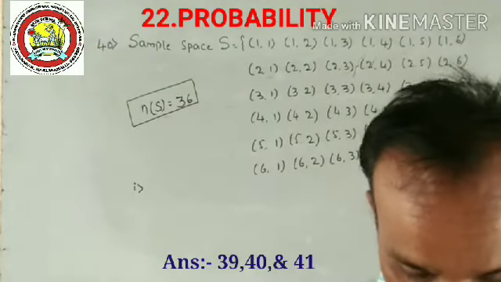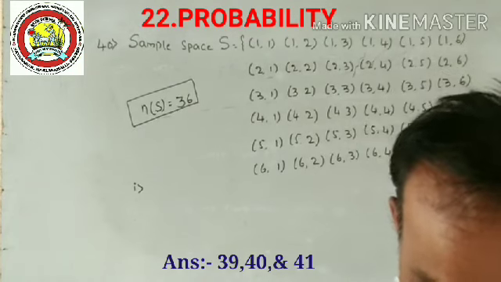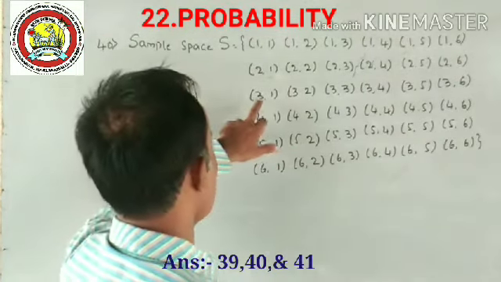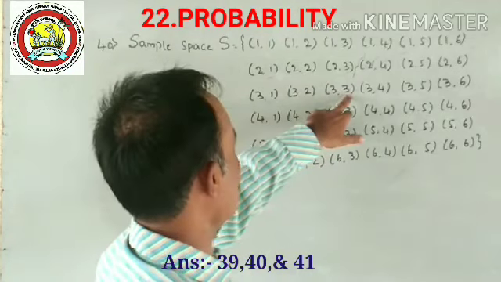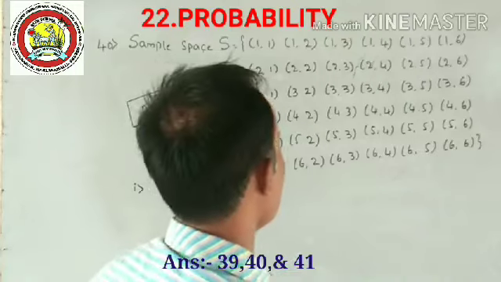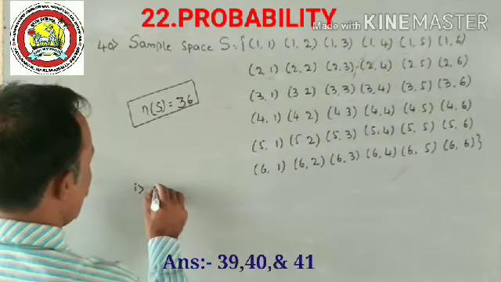First one, a number greater than 3 on each die. Each die greater than 3. As 3 is here, 3 3, both are the same, greater than 3 on both. Yes, write down first.